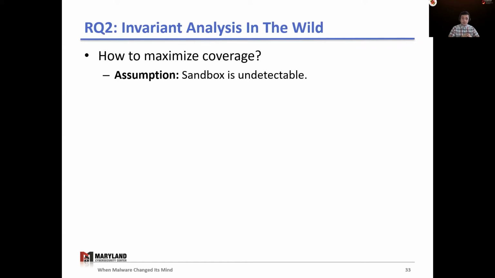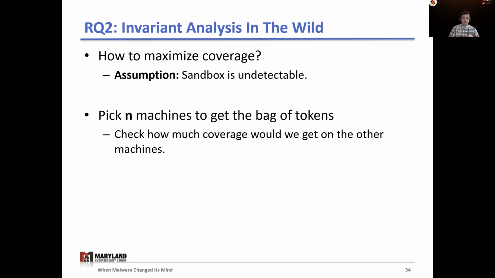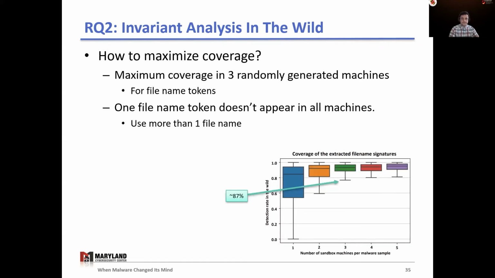We assume the best case scenario, where the analyst will be able to capture the same execution we see in our dataset through their sandboxes. The experiment simulates the visibility of an analyst having n machines and measuring whether the malicious execution will appear in the rest of the machines. Using executions from 3 different machines, the bag of tokens will be able to successfully capture all the malware samples in 85% of the machines they execute on. Then adding more machines only has diminishing returns.